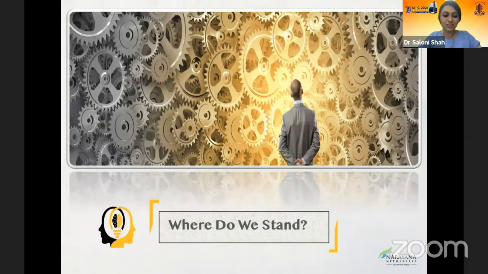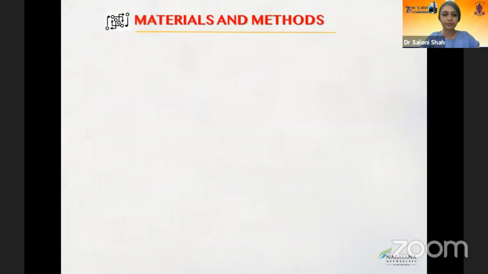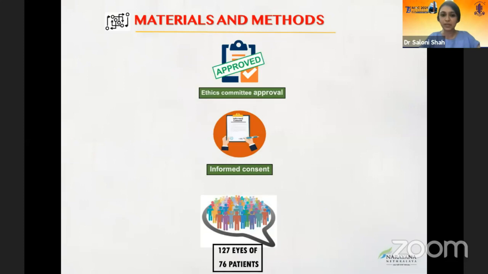So where do we stand today in our delivery of accurate results in 100% of the cases? The study objective was to compare the repeatability of ocular biometry measured in the 3 biometers and to assess the impact of repeatability of the biometry on the calculated IOL power. Materials and methods. The study involved 127 eyes of 76 patients.